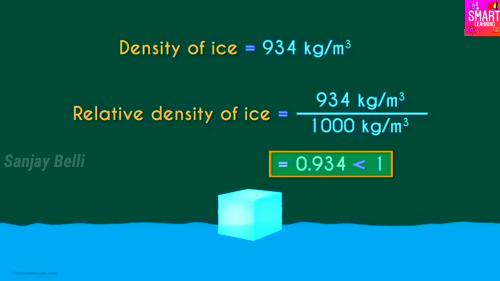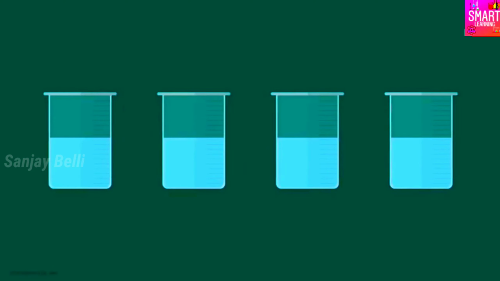We can understand this with a simple diagram. Take 4 beakers filled with water. In the first one, drop a substance with a relative density of 0.1. You will see that it floats like this. In the second one, drop a substance with relative density of 0.4, and you will see that it floats like this.